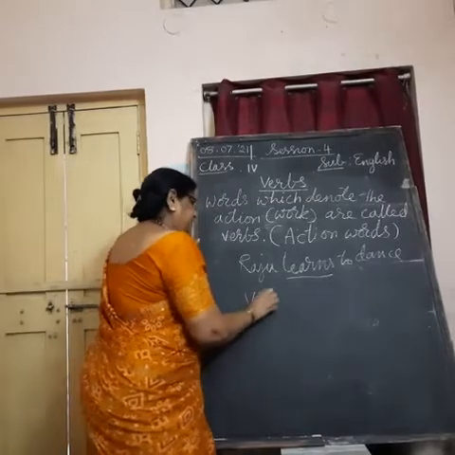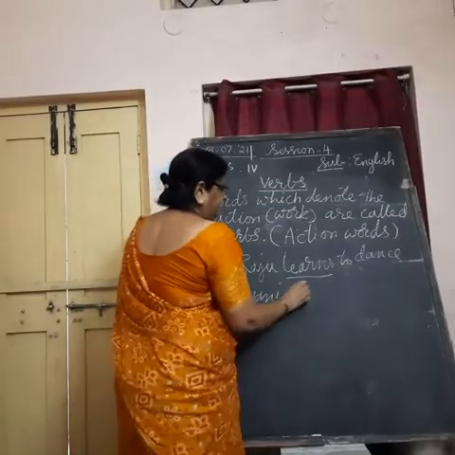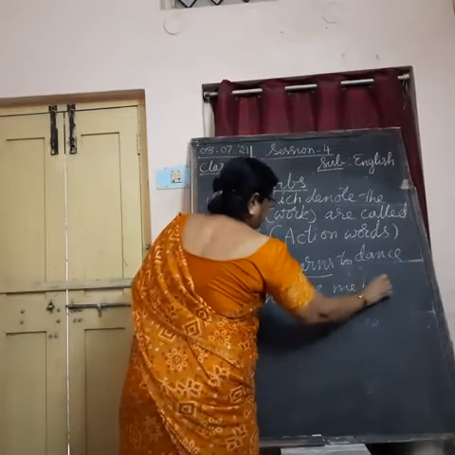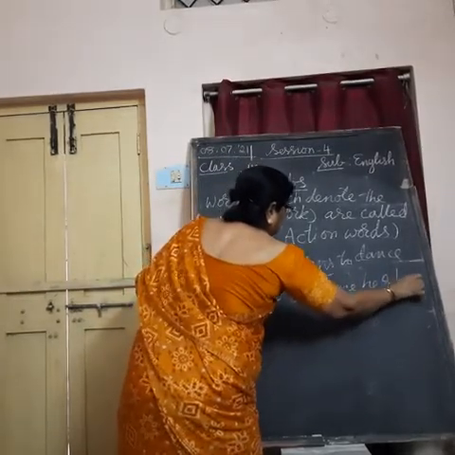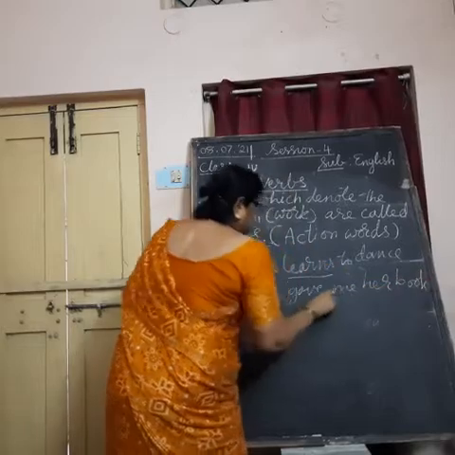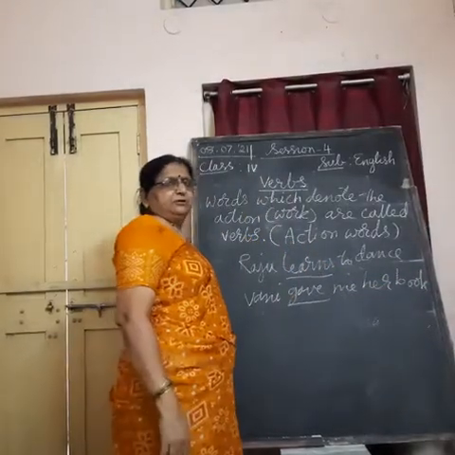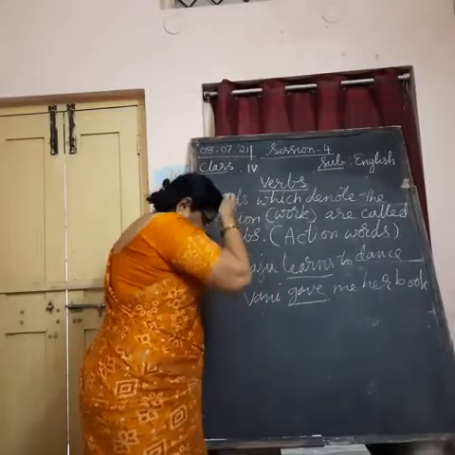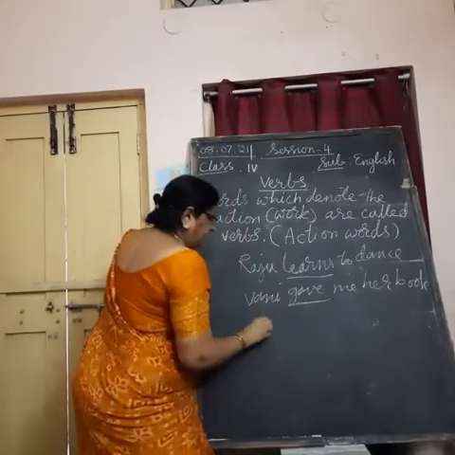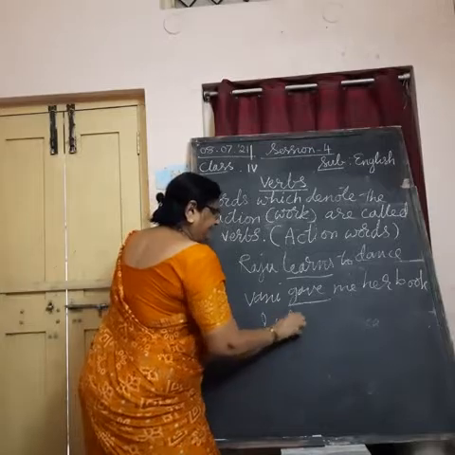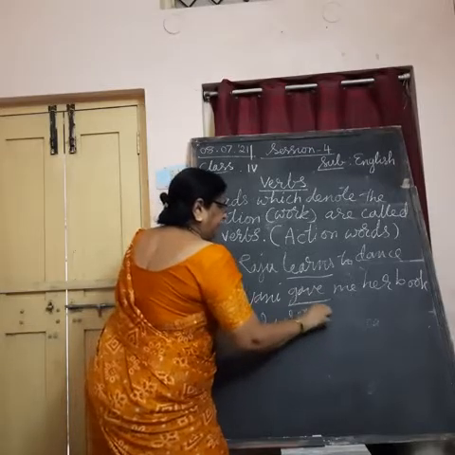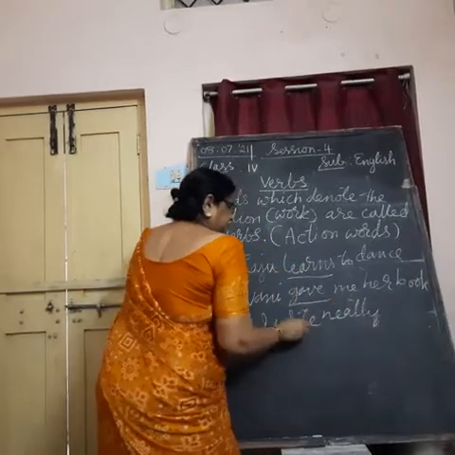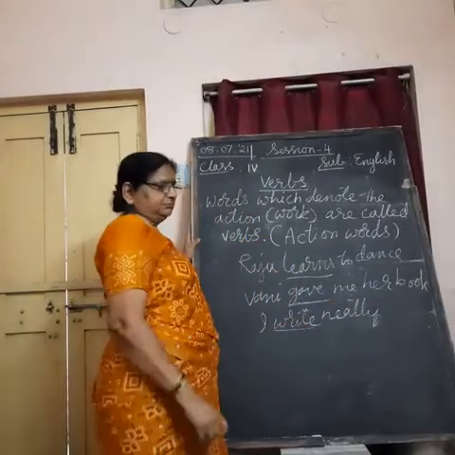Vani gave me her book. So here, what work did Vani do? She gave me a book. Understand? And a third one I will give you. I write neatly. What do you mean by this? Write is an action you do.